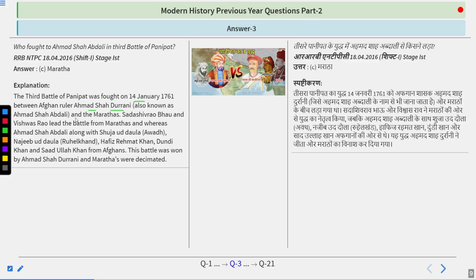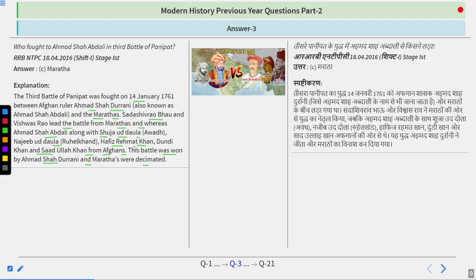Sadashiv Rao Bhau and Vishwas Rao led the battle from the Marathas, whereas Ahmad Shah Abdali, along with Shuja ud Dawla, Najib ud Dawla, Hafiz Rahmat Khan, Dundi Khan, and Saadullah Khan, fought from the Afghans. This battle was won by Ahmad Shah Durrani, and the Marathas were decimated. During this battle, the army of the Marathas was led by Sadashiv Rao Bhau.